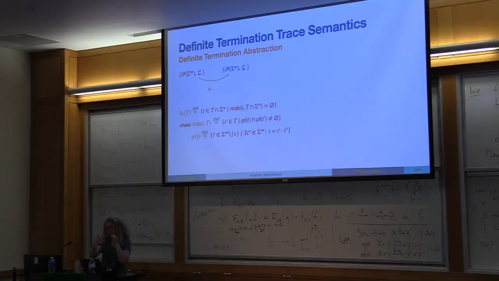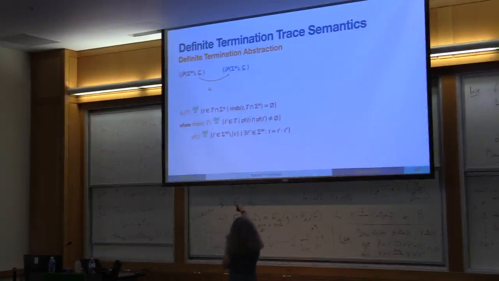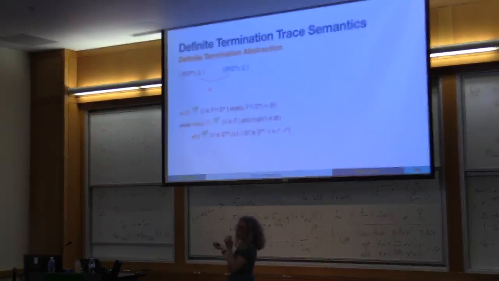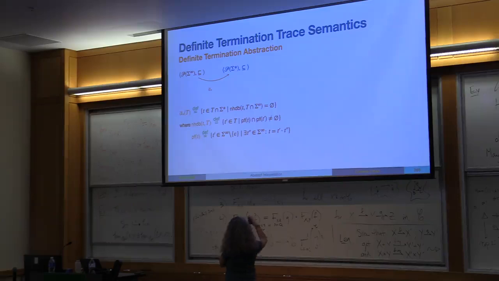And the abstraction function is very complicated, as you can see, because the point is, we need to keep all the traces that are finite in our semantics, but we also need to exclude all the traces that have a prefix in common with a trace that can be infinite. There will be an example later on, it will make a bit more sense. But the idea is, we consider these are all the prefixes of a trace.